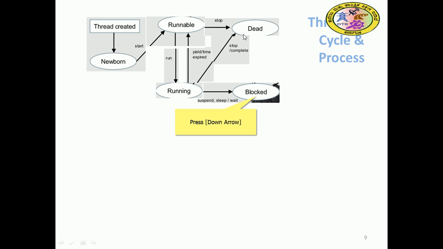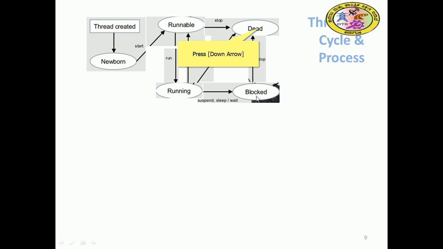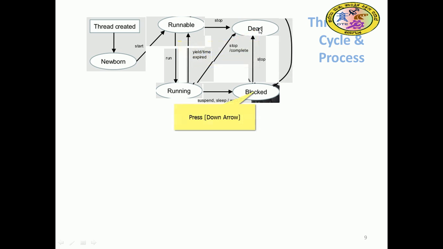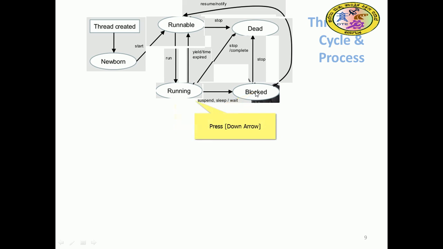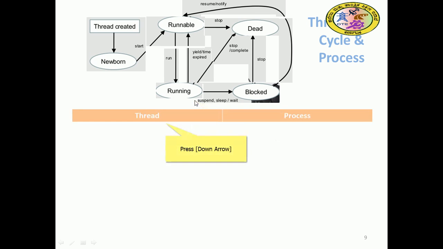Sometimes there is also sleep mode, or a timer. If some resource is not acquired to run it, then it is suspended. In that case it is sent to the blocked state. The block has to be declared and it stops, right? If it is blocked and still has remaining part to be executed, then you have to go to the runnable queue, stand there and come back. So this is the life cycle of the thread process, right?